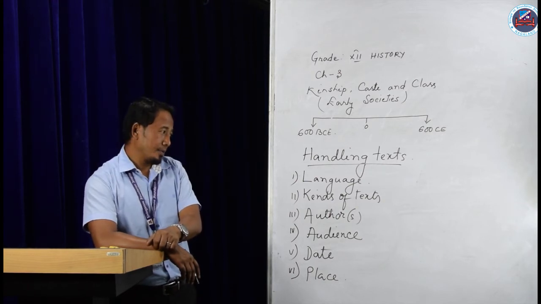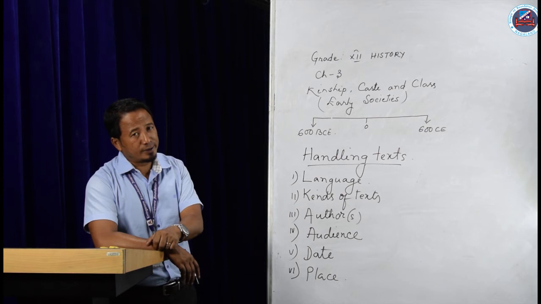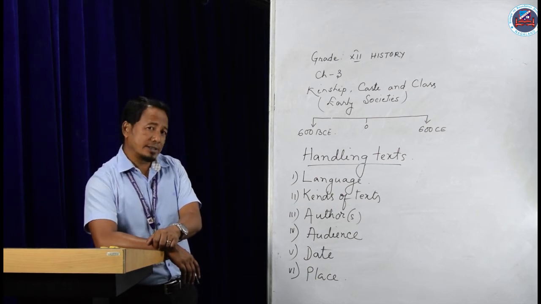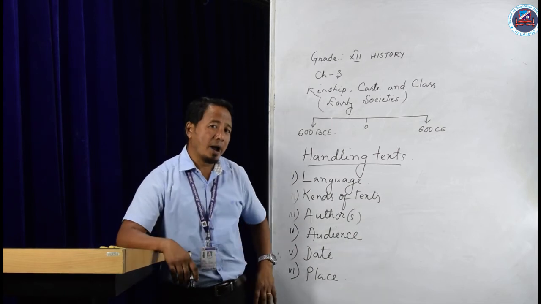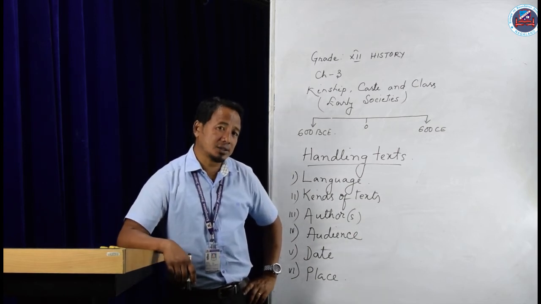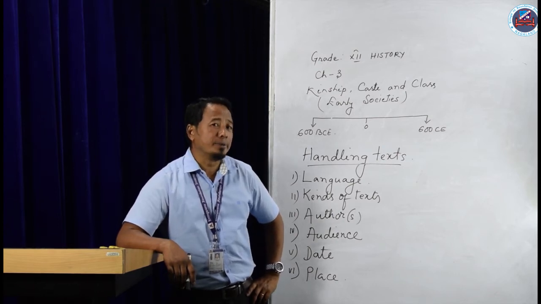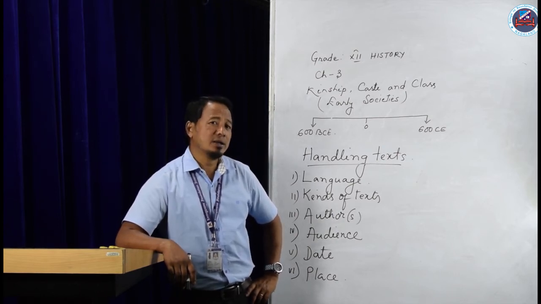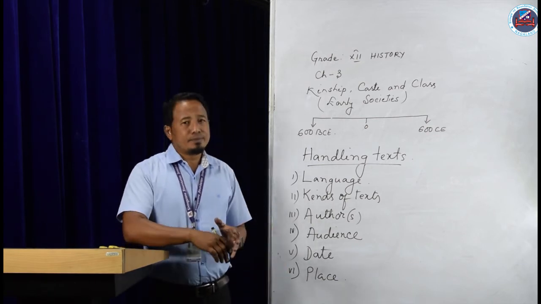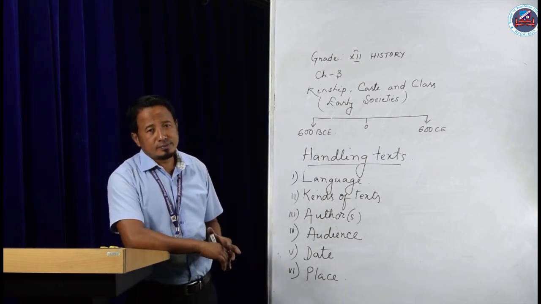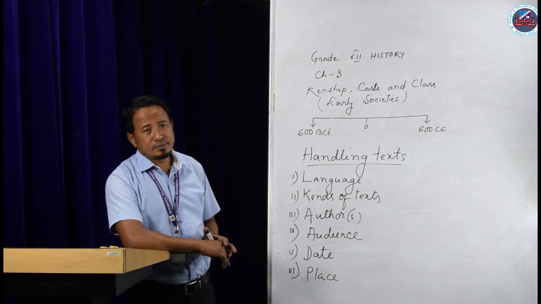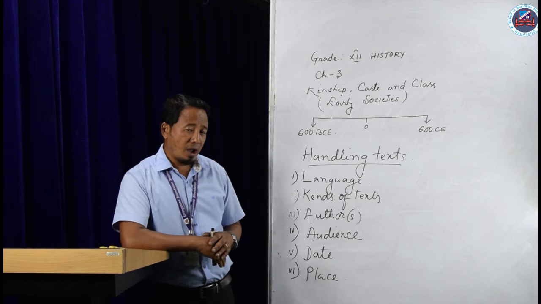The story of the Mahabharata was first started by the charioteer bards. The charioteer bards were those people who had seen the battle.